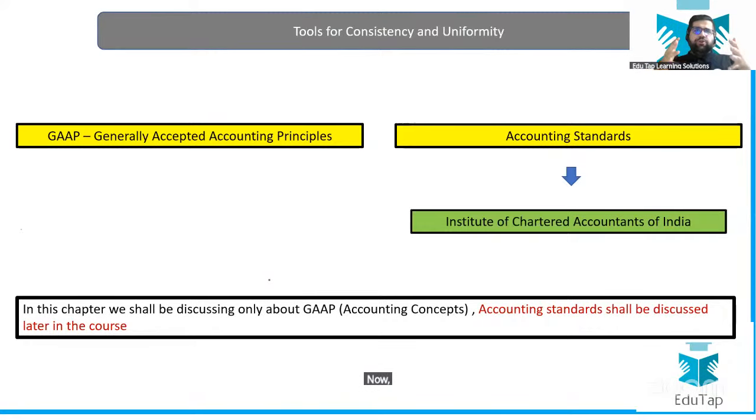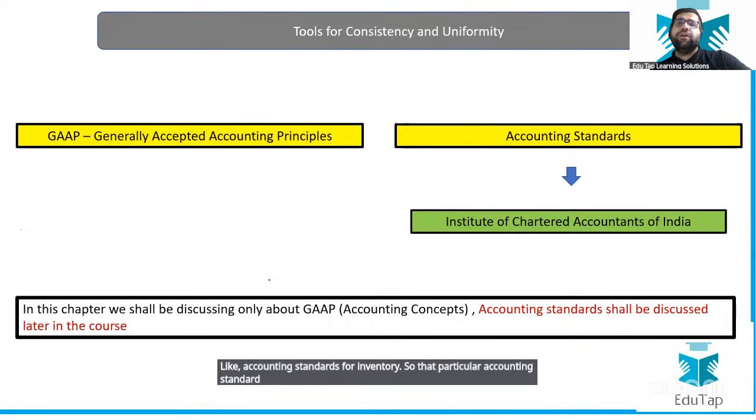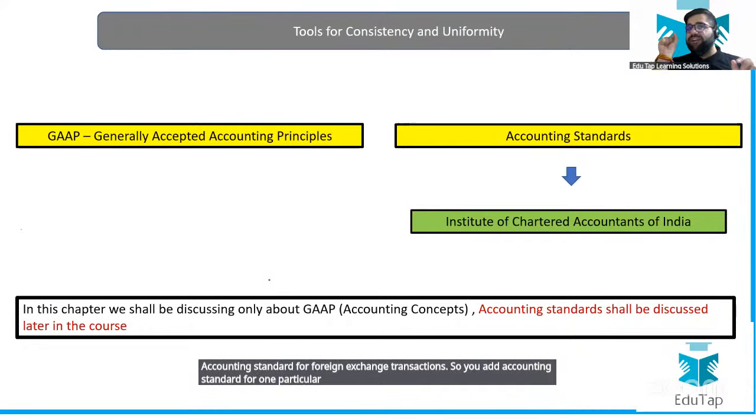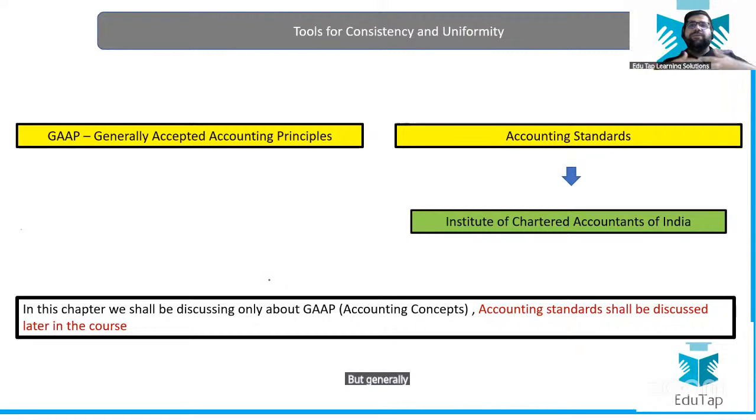Now, to help you bring consistency and uniformity, we generally have GAAP and accounting standards. Accounting standards are more specific in nature, like accounting standards for inventory. That particular standard will only talk about how you have to value your inventory in the balance sheet, or how you have to keep a record of your inventory when you are recording. So accounting standards for property, plant and equipment, accounting standard for foreign exchange transactions. So you add an accounting standard for one particular specific domain. But generally accepted accounting principles are general. They apply all across the business, right?